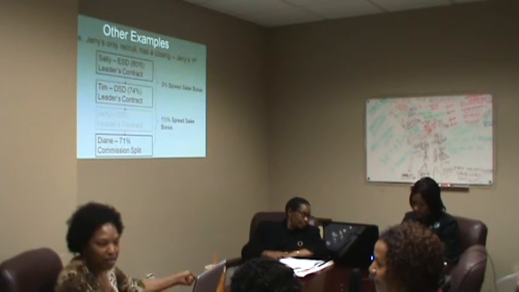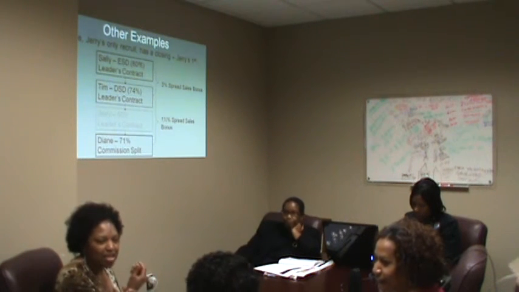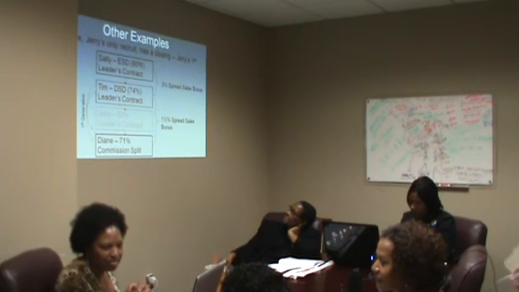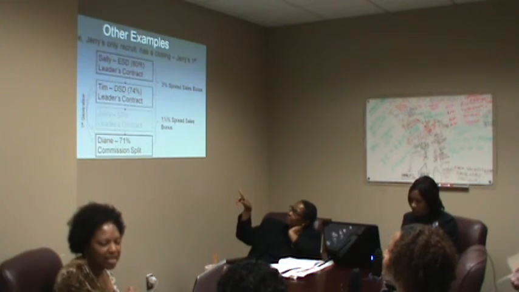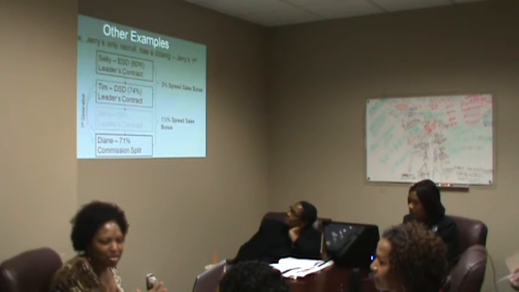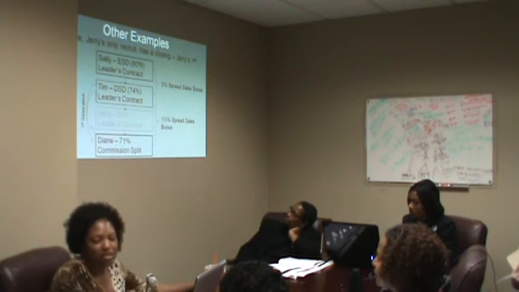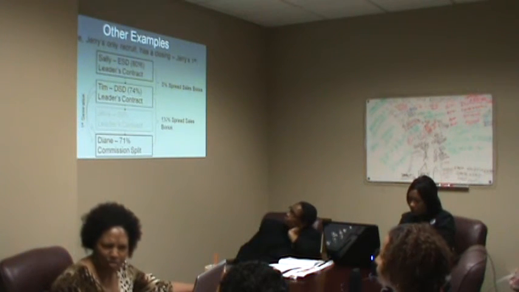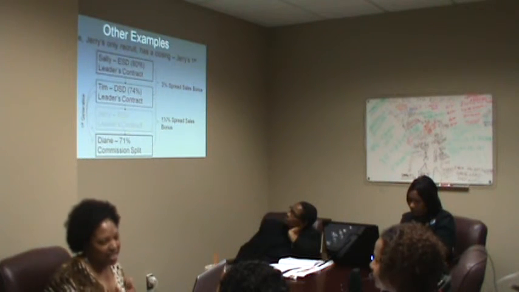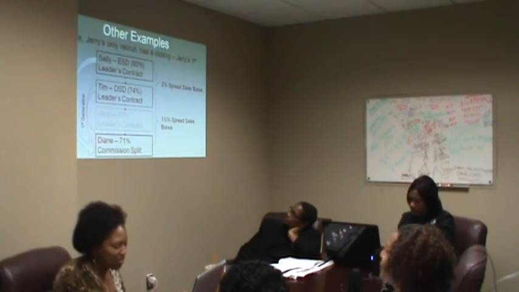And likewise, Sally gets the same. Now, what about the generation? Jerry has a 65% leader's contract, he is not qualified. So therefore, Diane is not a first generation of Jerry. It skips Jerry, and Diane is Tim's first generation. And that makes Diane Sally's second generation.